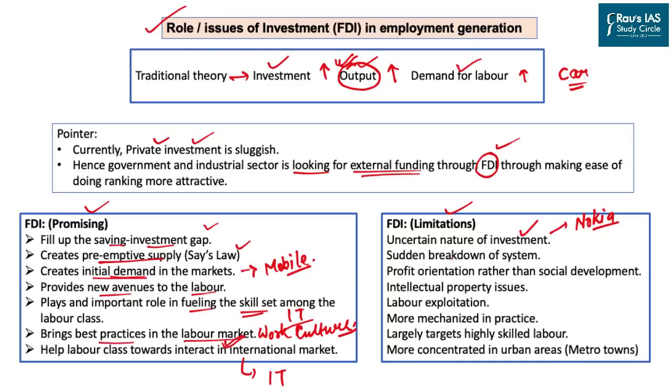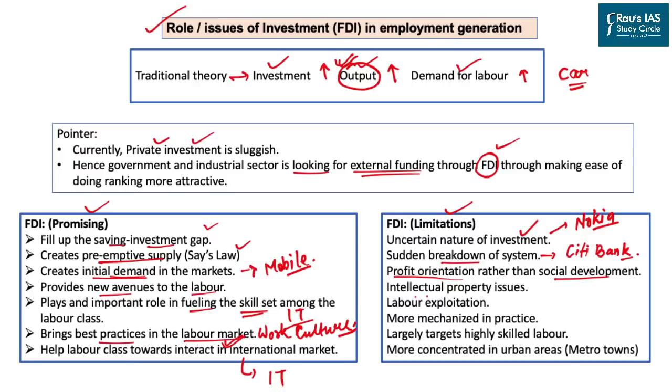There is a sudden breakdown of the system. So one day they were earning hundreds and thousands of crores. The next day, the same FDI-bringing company can go bankrupt. Here the best example could be Citibank, which has decided to wind up its business in India because of the limited market. Then we have the companies which are bringing FDI do not have social development as an objective. Rather, they have profit orientation. They are not coming here to provide employment, but they are coming here to earn profit.